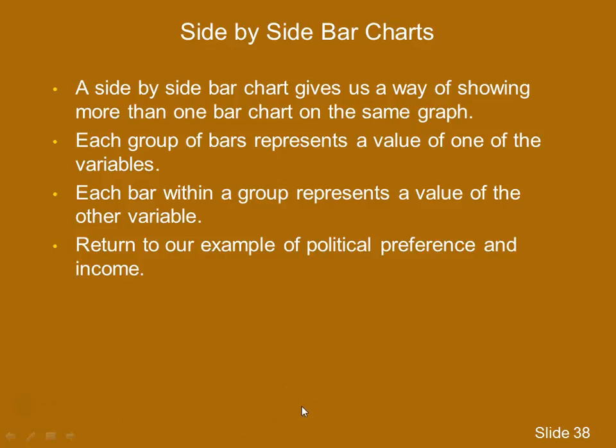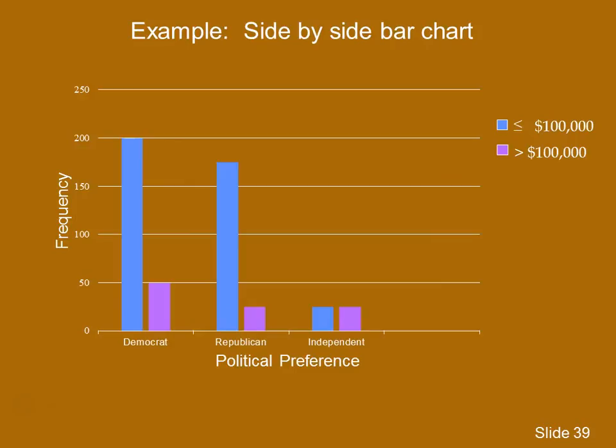Let's go back to our political preference and income data and do a side-by-side bar chart. And it will look something like this. Remember, we had three political preferences: Democrats, Republicans, and Independents. Each bar within the group then represents one of the values of the other variable, the income variable.